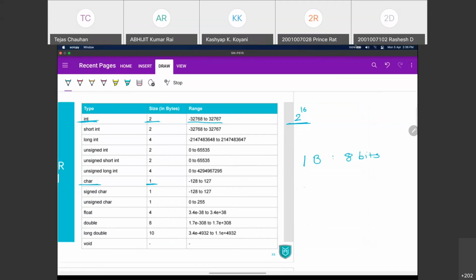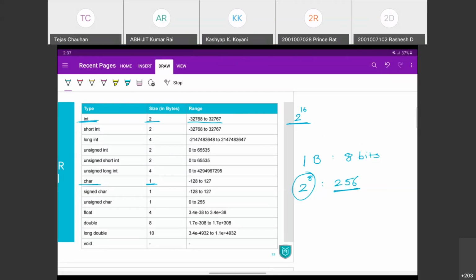So if I go for 2 raised to 8, then tell me what will be the value? Quickly tell me what will be the value of 2 raised to 8? 2 power 8. Yeah, that's correct, Nikunj. 256. So a total of 256 numbers you can store inside this amount of memory.